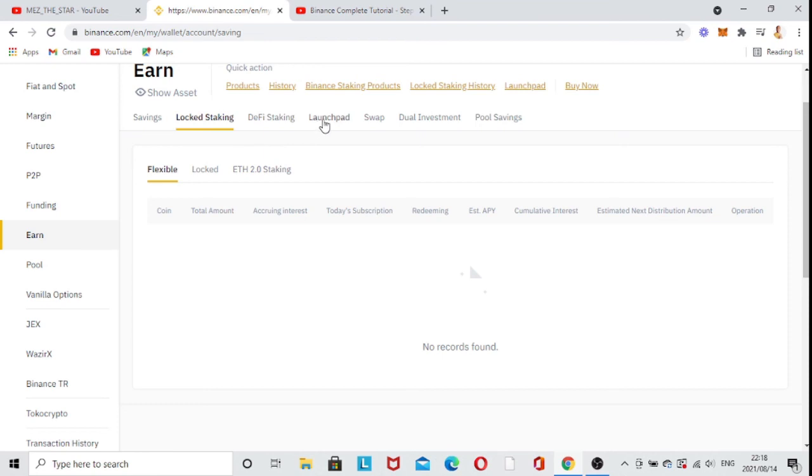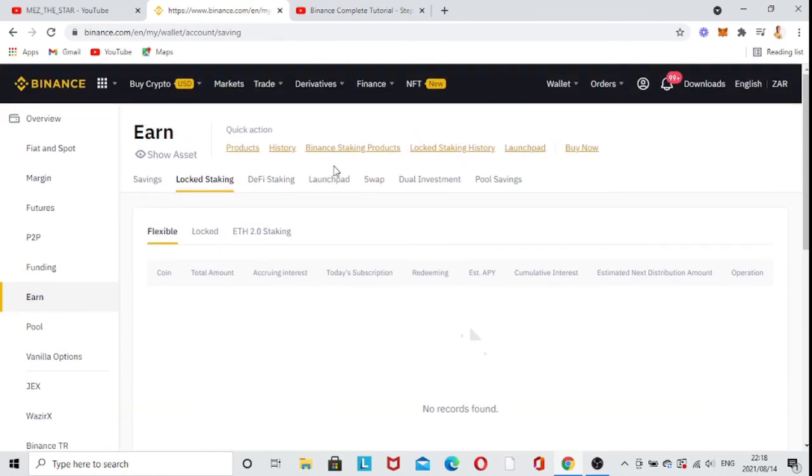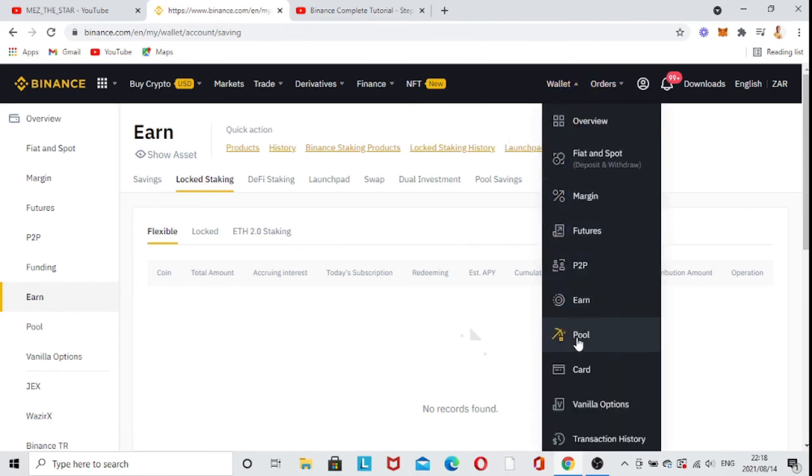And then there's DeFi staking, launchpad, and then there's swap. So there's a lot of stuff which you can see here, and you can start staking there, guys. As you go further down, there's pools, there's cards, so you can start to have your own card, like a bank card, which is very nice. You can earn points with these. You can do a lot of stuff, because crypto, guys, is going to take over in the next few years. So you can be a lucky one and start learning everything at this point, so that you know what's really going on at this stage, guys.